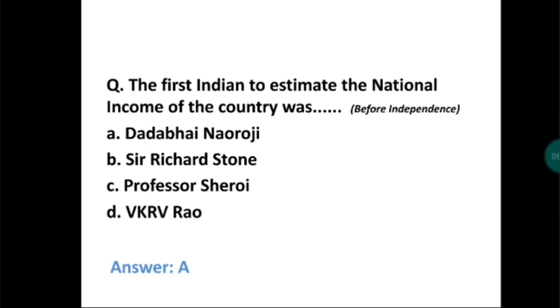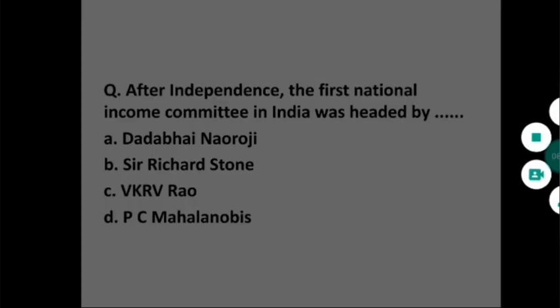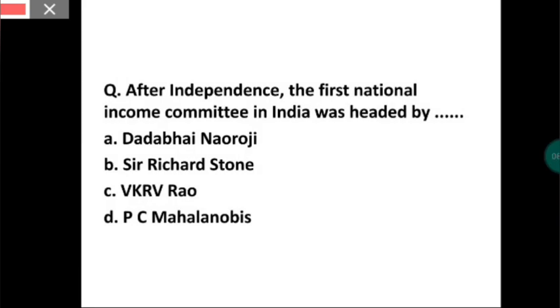Now let's see the next question. After independence, the first National Income Committee in India was headed by... Here the answer is P.C. Mahalanobis.